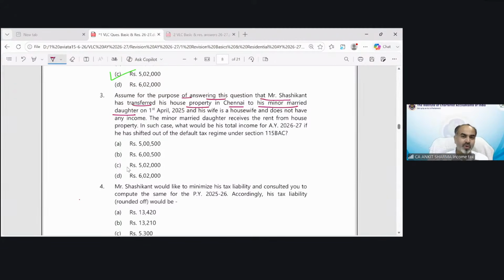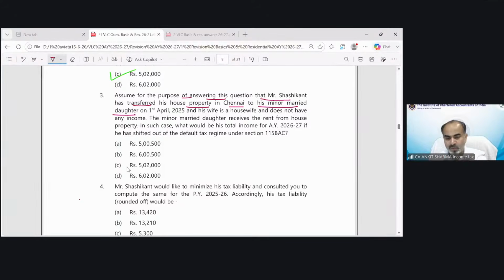So my question to all of you is, if the property is transferred to a minor married daughter, what are the consequences? Option 1: Mr. Shashikant is going to be treated as deemed owner of that property. Or he's not going to be treated as deemed owner, but the clubbing provision on income will apply.